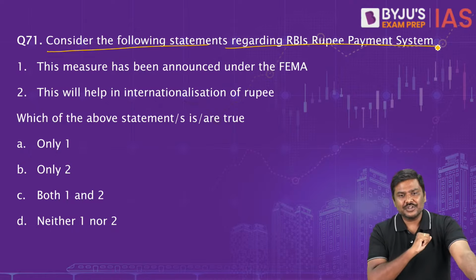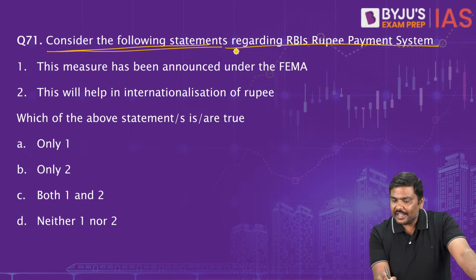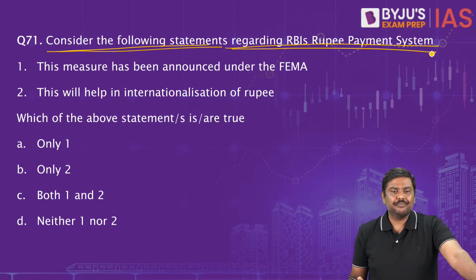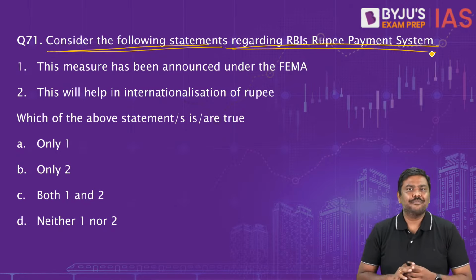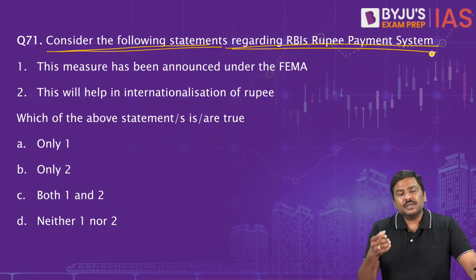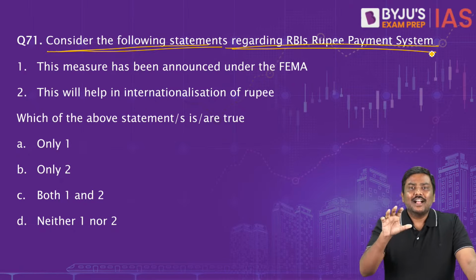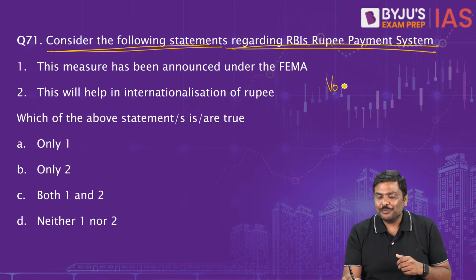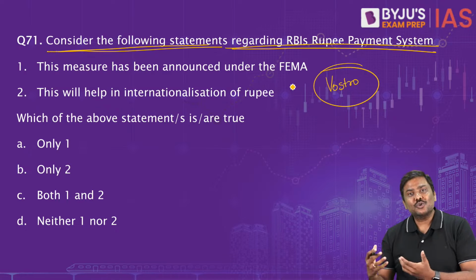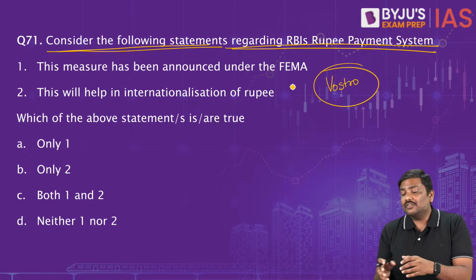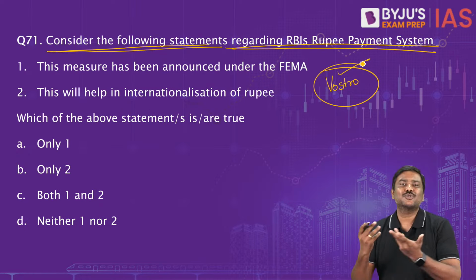Now let me start with question number 71. Consider the following statements regarding RBI's Rupee payment system. In the last 1.5 years, this has become very, very famous. Of course, some of you will simply say, sir, what is this Rupee payment system? I've never heard of it. Of course, I'm talking about Vostro. Have you heard of at least Vostro? Nostro, Vostro, have you heard of it? You might not have heard of specifically Rupee payment system, but I'm simply talking about the Vostro system.